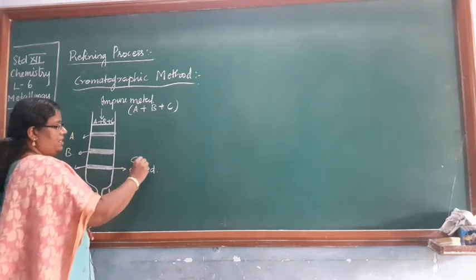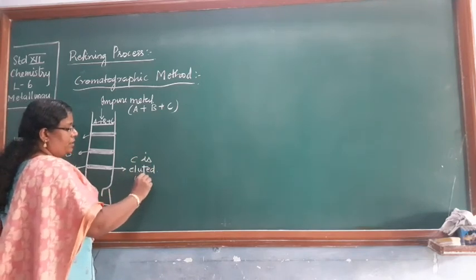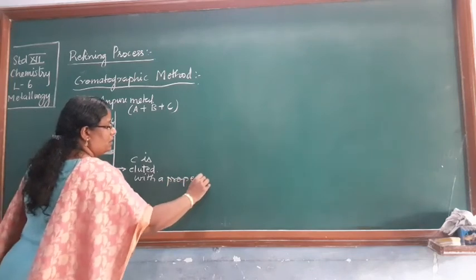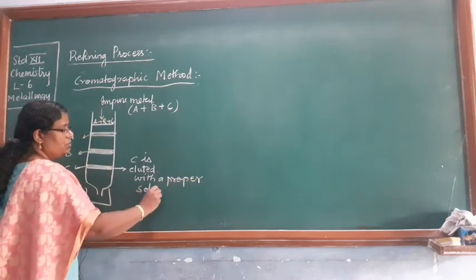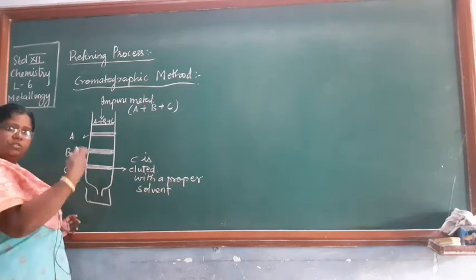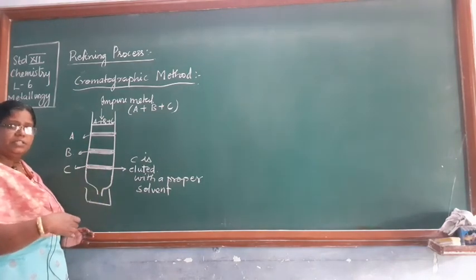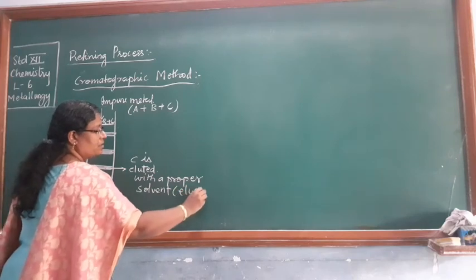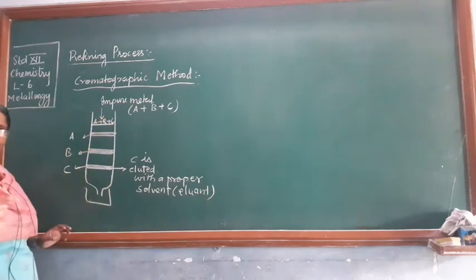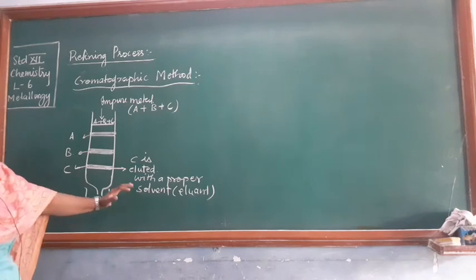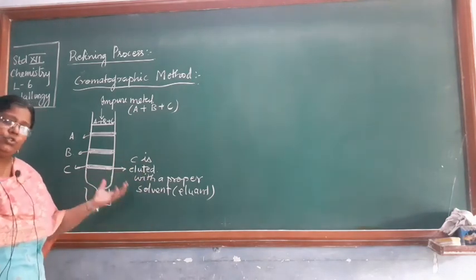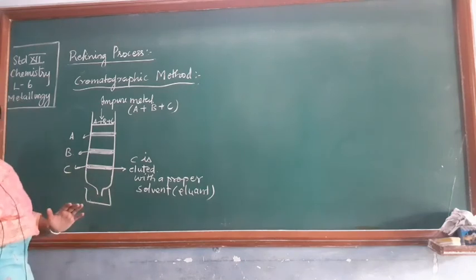C is eluted with a proper solvent. We use a solvent which dissolves this C, or in which it is soluble, and this solvent will be called the eluent. A suitable eluent will be used. We take C into it and then vaporize the solvent, so we get the pure metal, or whichever impurity we have gets separated out.